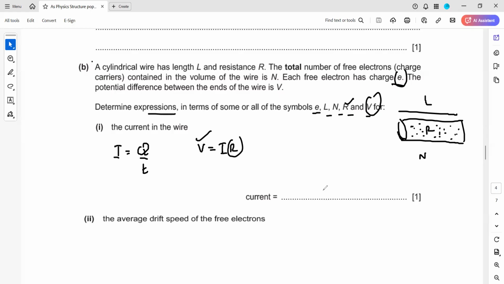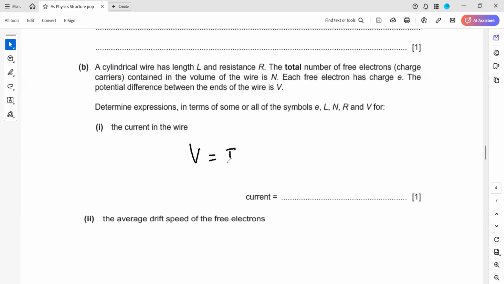So if you need the current here, the current will be V over R. If you write this, that is fine. It's of one mark only. We can resolve this equation, but since it's only one mark, we simply use V equals IR. So if we need I, it will be the ratio between V and R, because V is there and R is there, so that's fine.